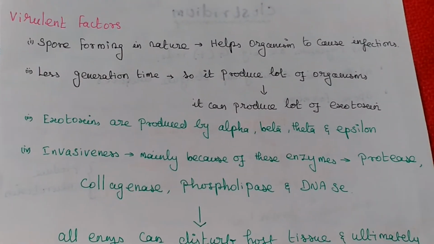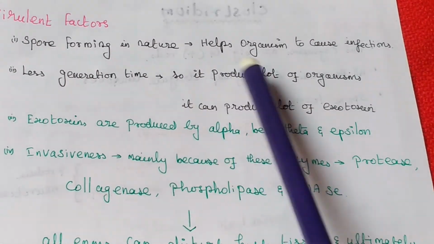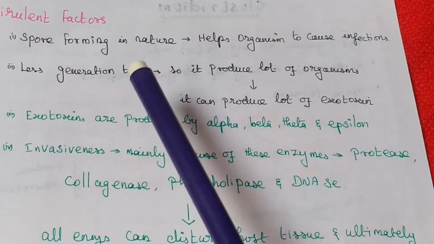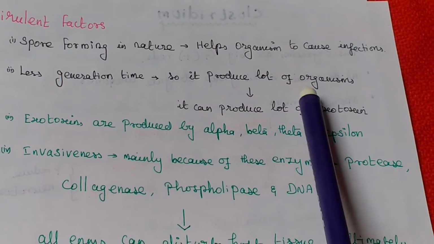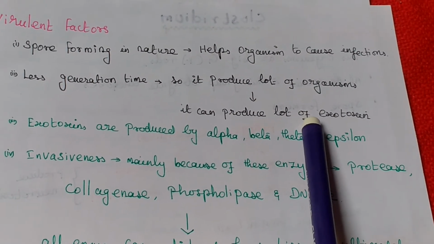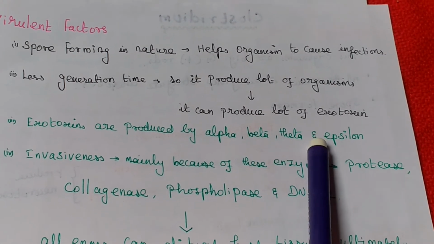Now we see about virulence factors. This one is spore forming in nature, and for that reason it causes infection. It has a very short generation time, so it produces a large number of organisms. It produces exotoxins: alpha, beta, theta and epsilon toxin.